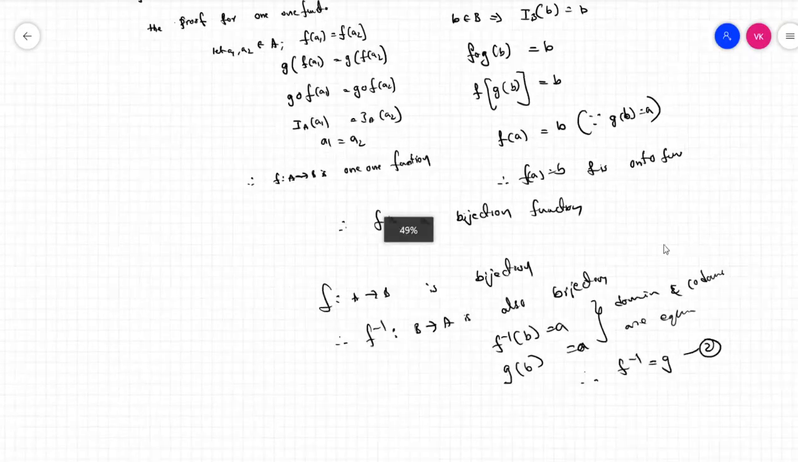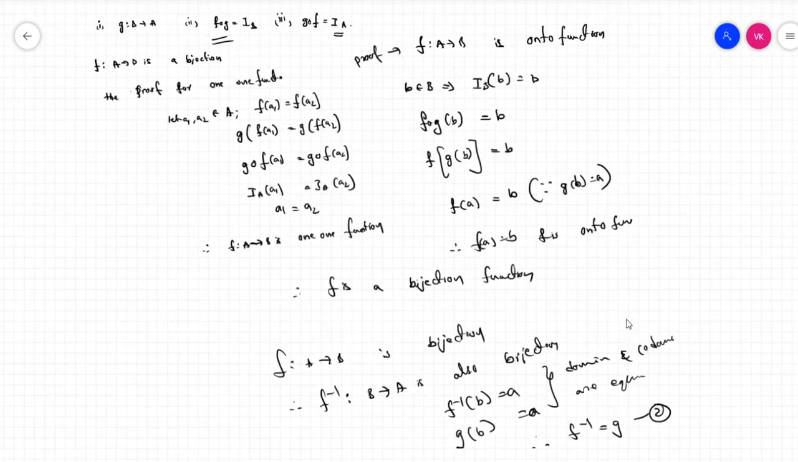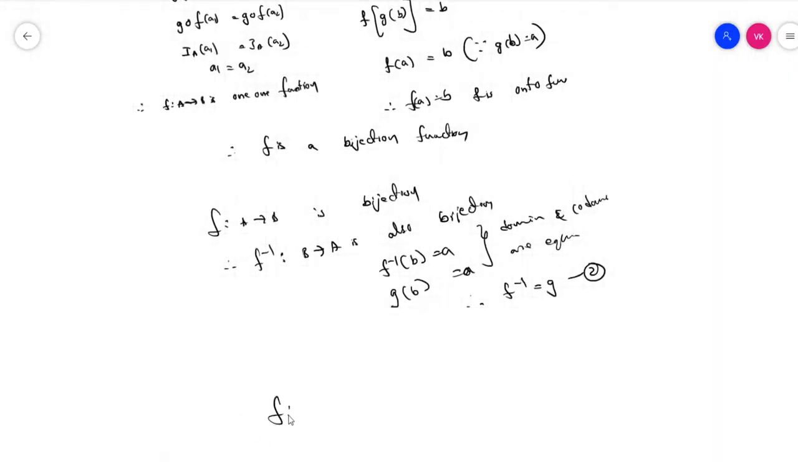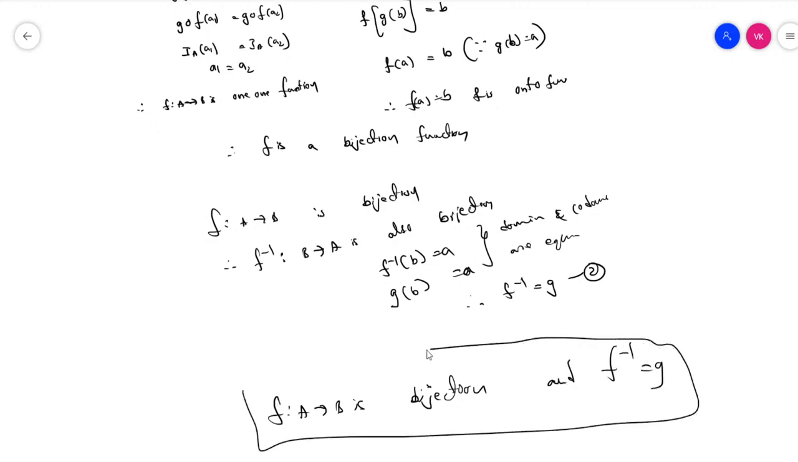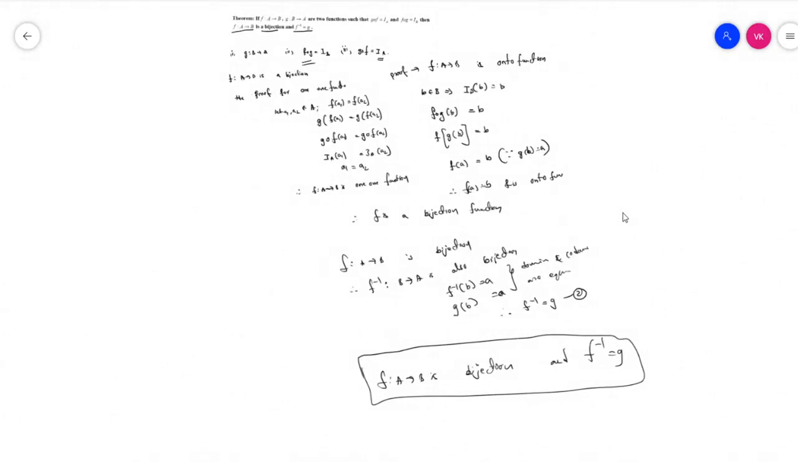By these two proofs we can directly write that f maps A to B is a bijection and f inverse is equal to g. This is theorem number 5. Students feel it is so hard, but it's very easy to do. I hope everybody understands that.